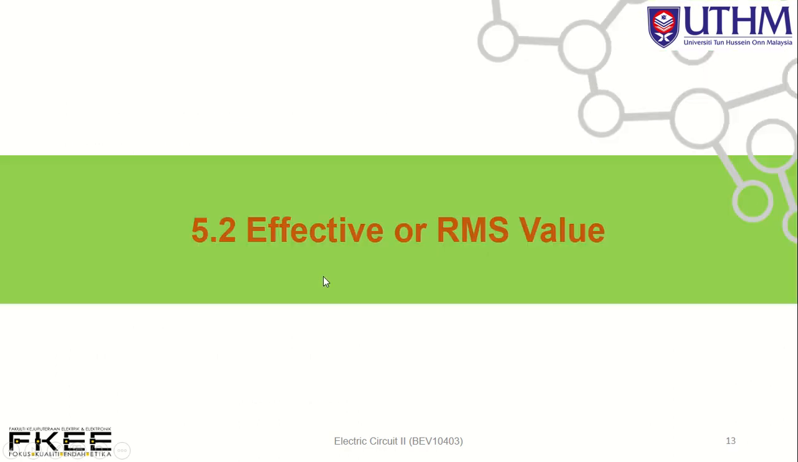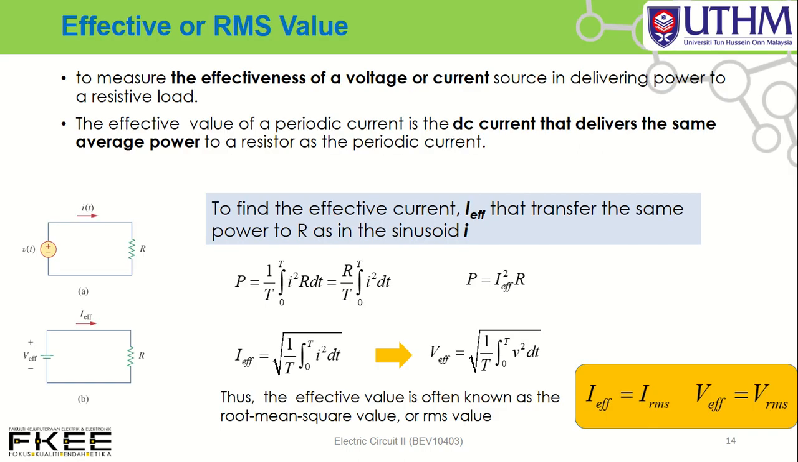Okay, next we look at 5.2, the effective or RMS value. We call it root mean square value, equal to effective value. What is the purpose of the RMS or effective value? First, look at this one.